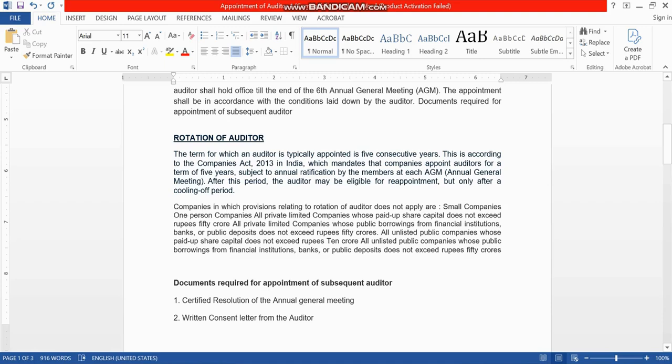Otherwise the auditor can be appointed for a period of 5 years, and if it is a firm and a small company, then 2 terms of 5 years are allowed.